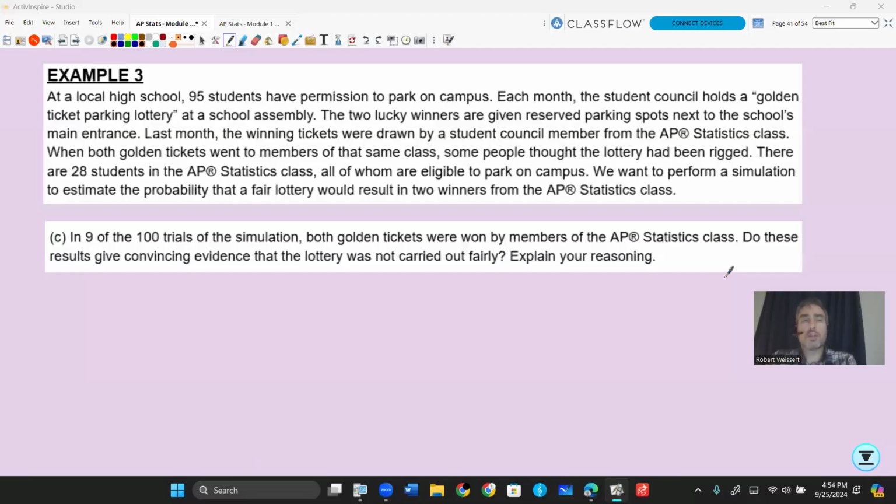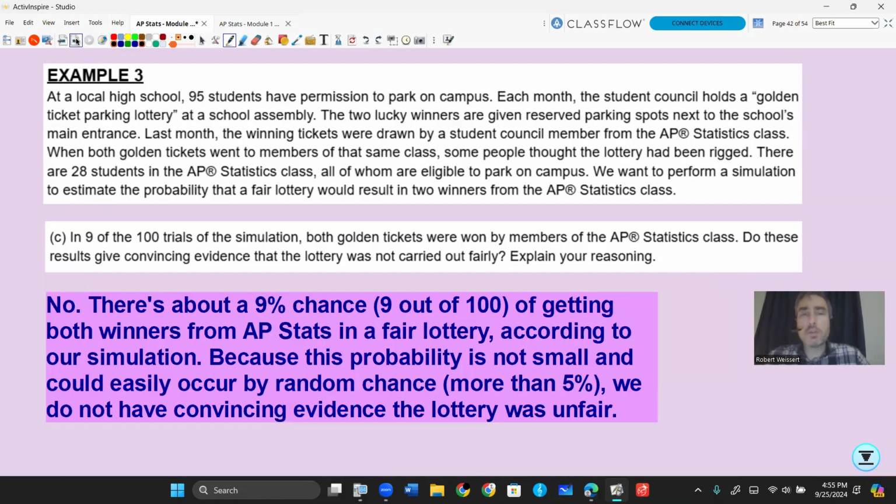Here are the results of a large simulation. In 9 out of the 100 trials, both golden tickets were won by members of the AP Stats class. Do these results give convincing evidence that the lottery was rigged, that the lottery was not carried out fairly? Explain your reasoning. Well, 9 out of 100 isn't too uncommon to happen randomly, and that's 9%. And our threshold's usually 5% or less. So in this situation, I'd say no, it's not rigged.